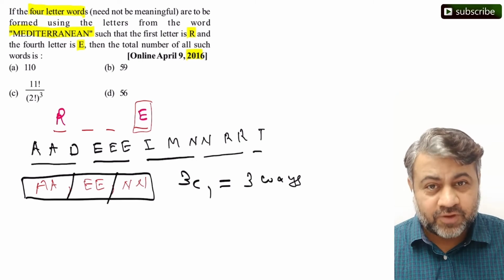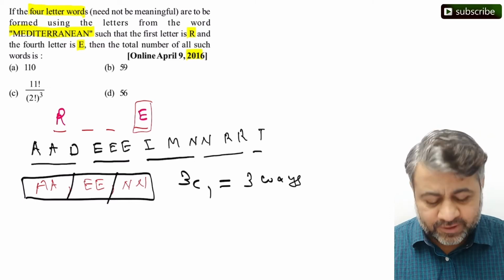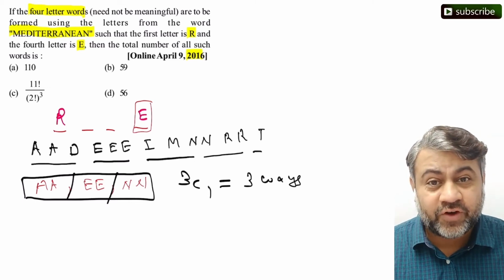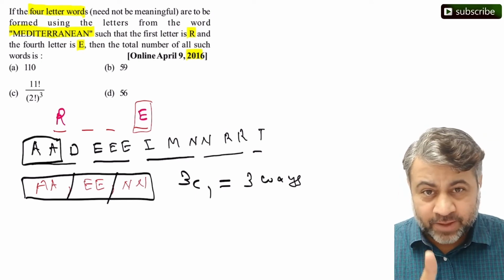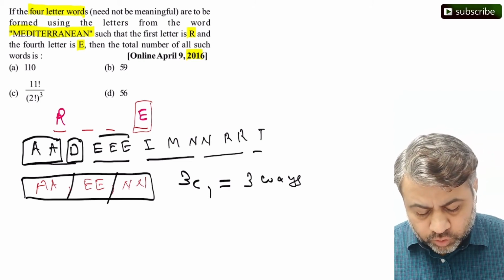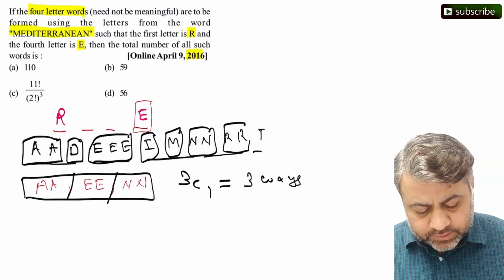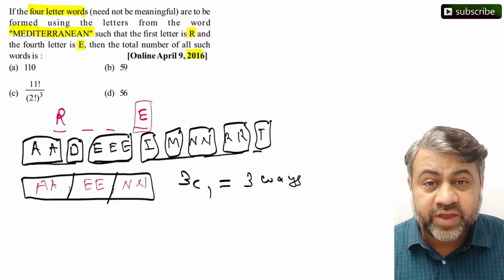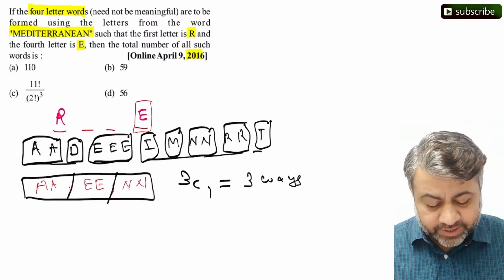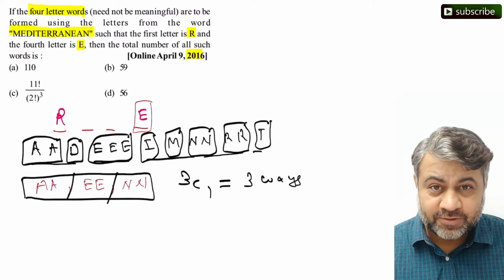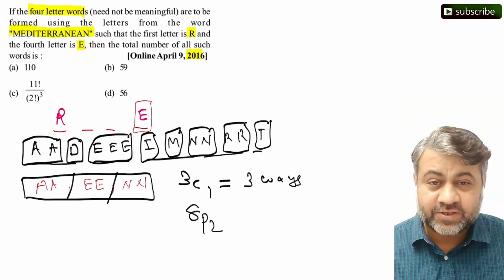But there is one more possibility, that the letters in between are distinct. How will we select that? So let's understand how many different alphabets we have. 1, A is coming twice, but I'm taking it as 1. 2, 3, 4, 5, 6, 7, 8. We have 8 different alphabets. Now we can select any 2 of these 8. So that is selection, but we have to arrange, right? So what I'll do here is 8P2 ways.